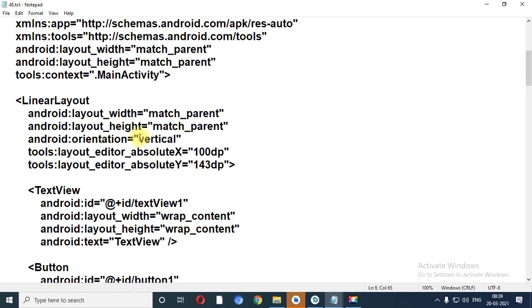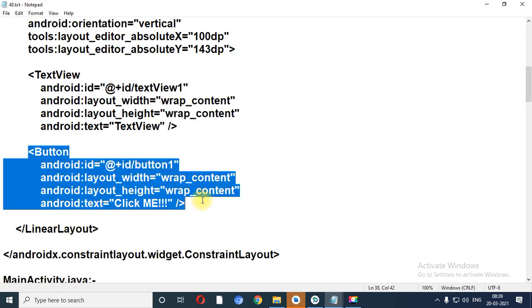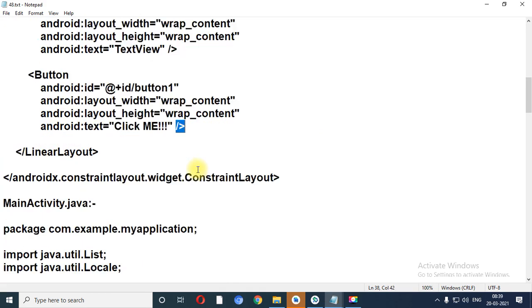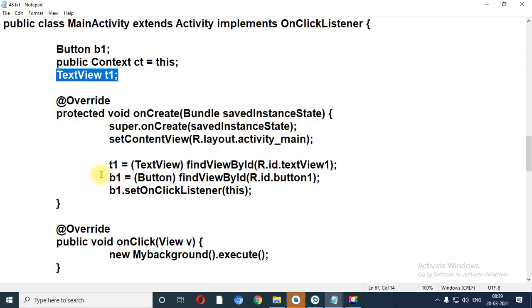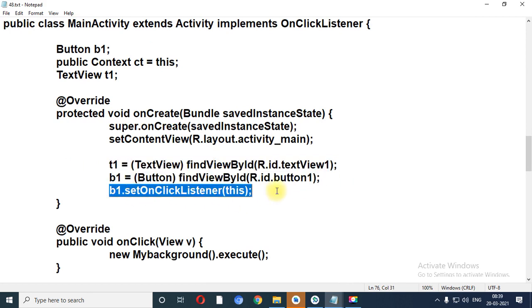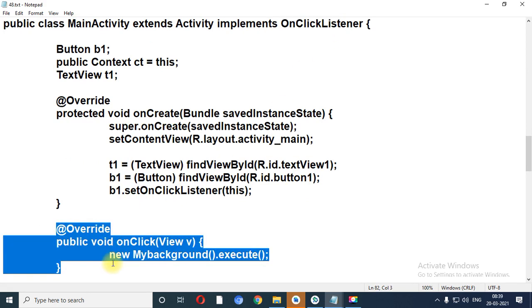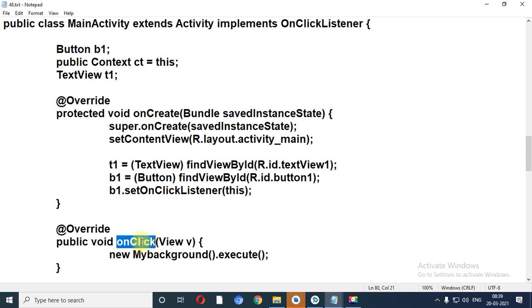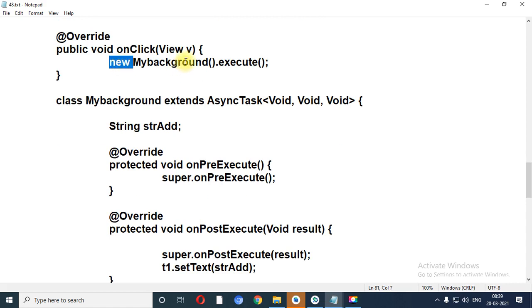Similarly, in the designing window, I have taken one text view and one button. So definitely in the Java file, I need to create the object of the Button class and the object of TextView. Call findViewById for both the widgets, setOnClickListener, implement OnClick and override onClick. Now see, in the onClick event, what I have written: new MyBackground().execute.